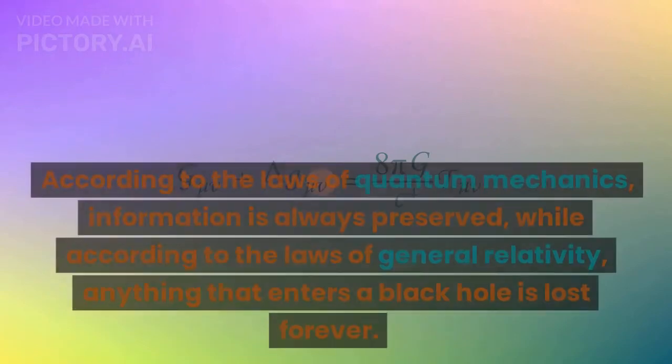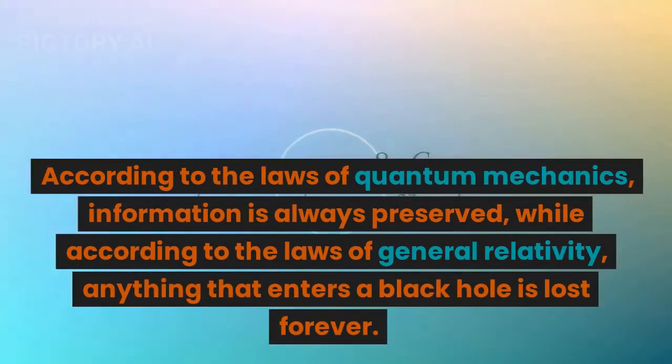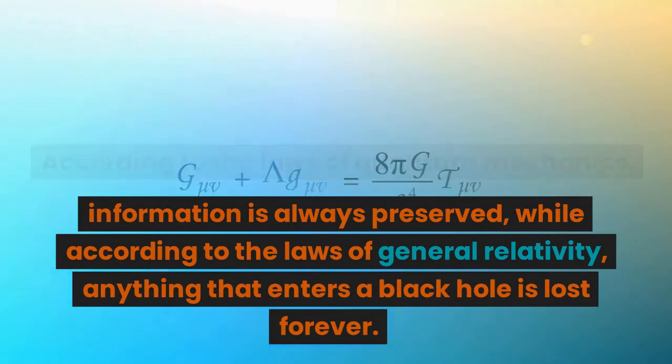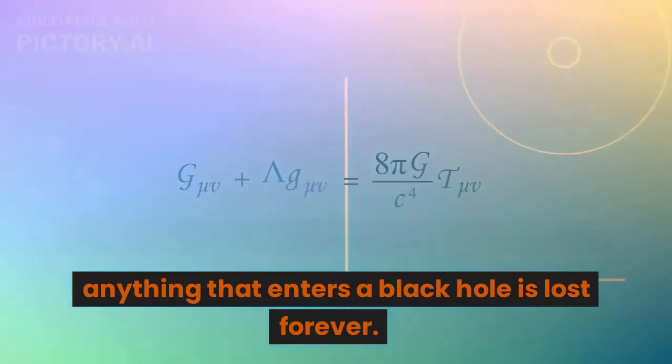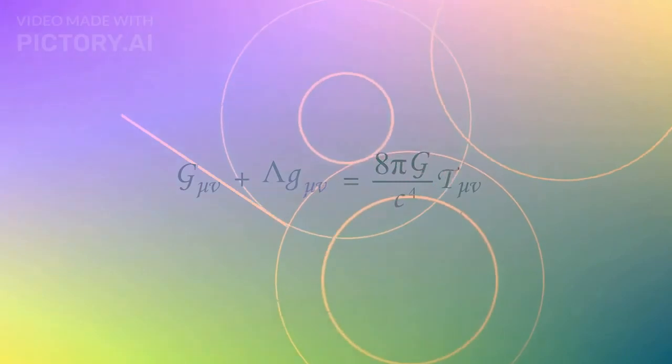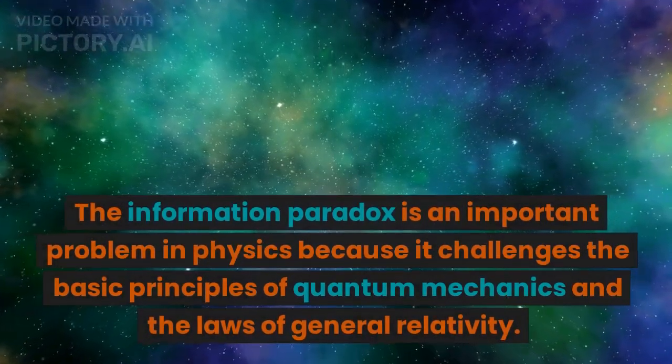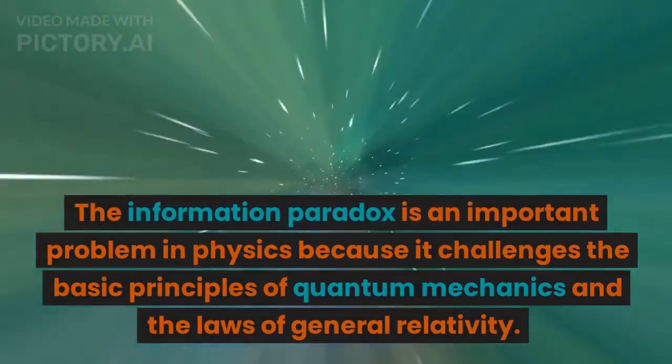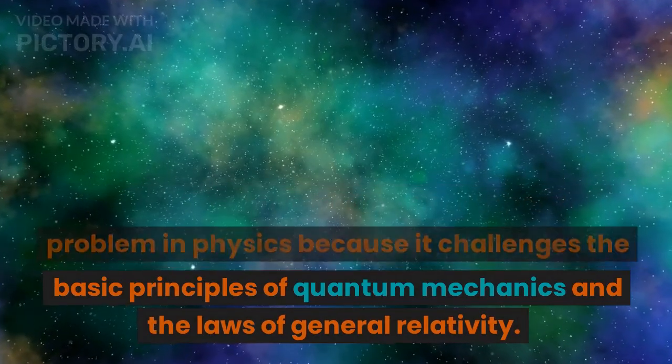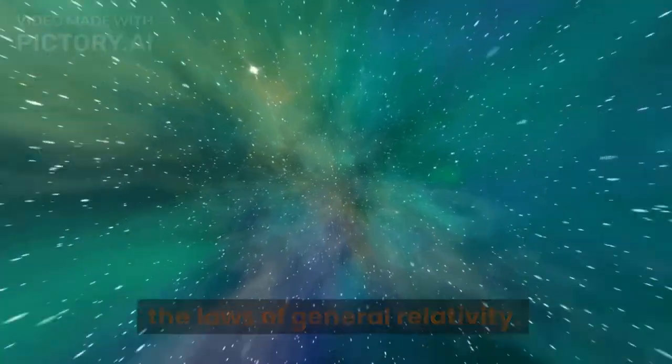relativity. According to the laws of quantum mechanics, information is always preserved, while according to the laws of general relativity, anything that enters a black hole is lost forever. The information paradox is an important problem in physics because it challenges the basic principles of quantum mechanics and the laws of general relativity.